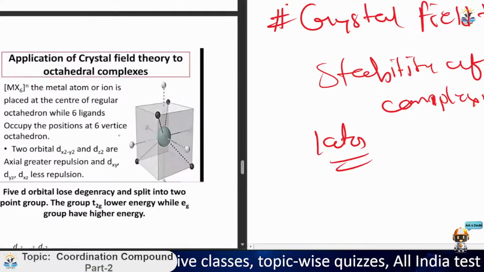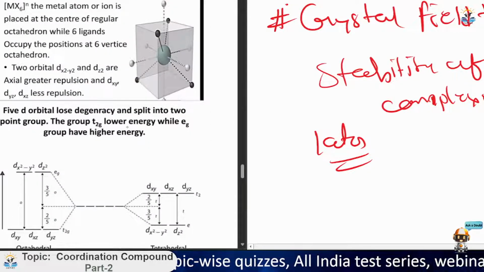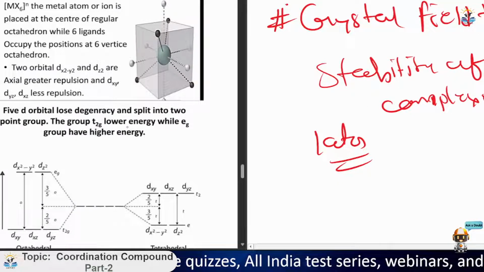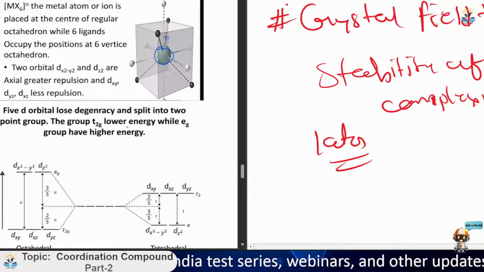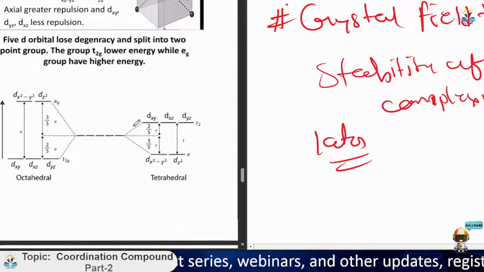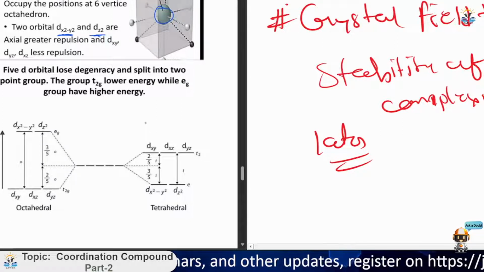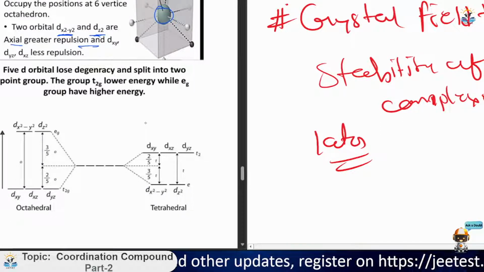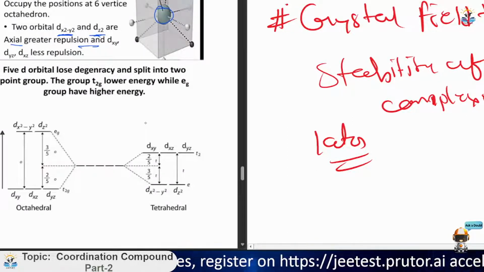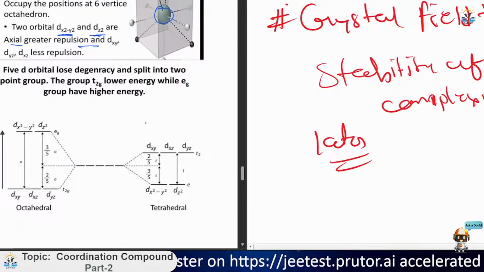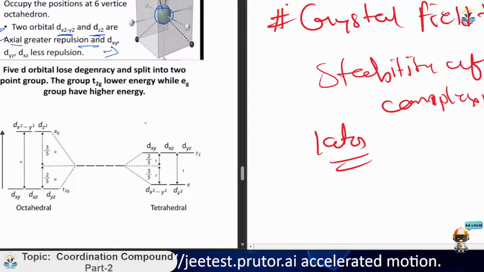Now, moving on to the octahedral complexes. I will tell you about that one. If you have a compound like this one, this is the structure. You have heard about what the octahedral structure is. Two orbitals, dx square minus y square and dz square, are axial and have greater repulsion. See, dx square minus y square and dz square have axial repulsion, while dxy, dyz and xz have less repulsion. So it may also be asked in a question. So just remember this point.